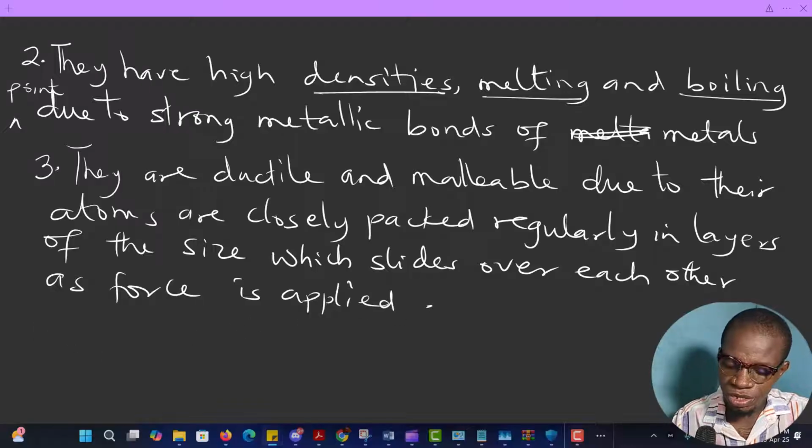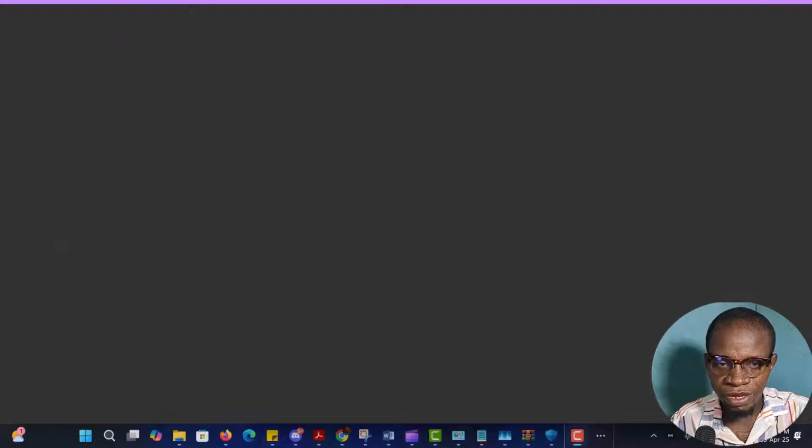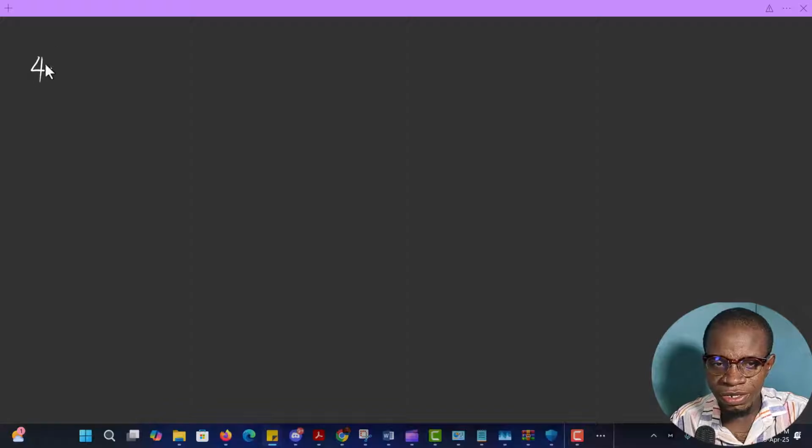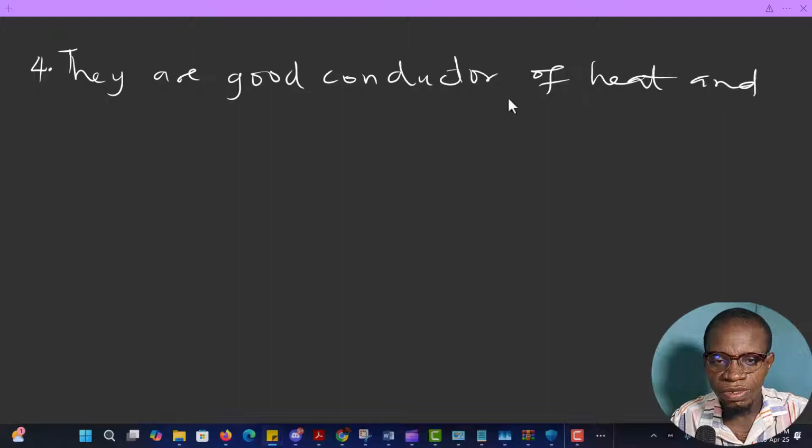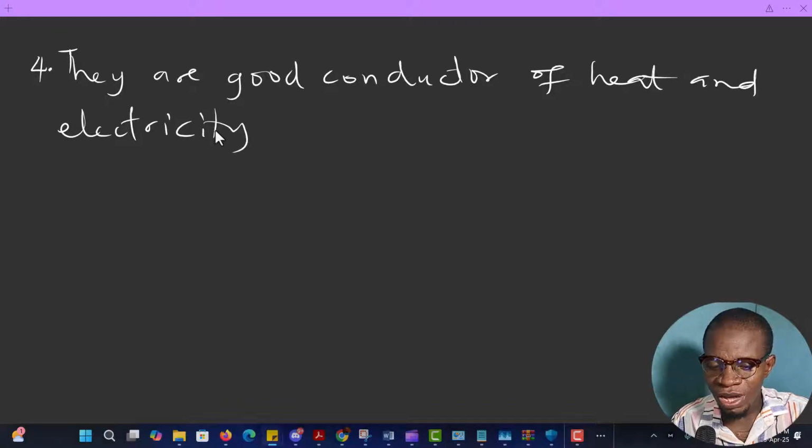All right, the next physical property that metals have is that they are good conductors of heat and electricity. They are good conductors of heat and what? Electricity. And what's the reason why they are good conductors of heat and electricity? The reason is the presence of what?